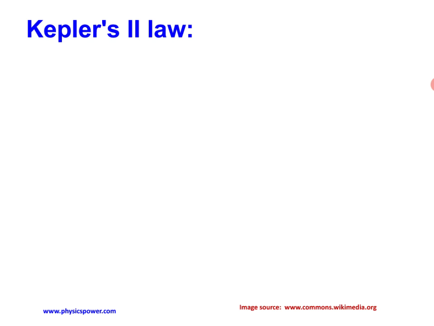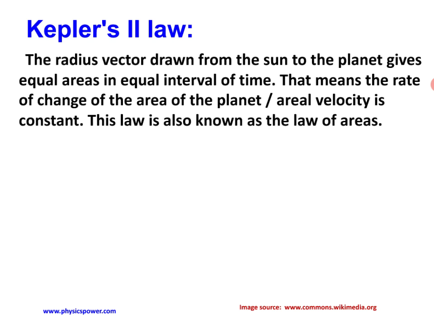Next, according to the second law, every planet is revolving, and in a particular interval of time it covers the same area. If you analyze systematically, the radius vector drawn from the sun to the planet gives equal areas in equal intervals of time. That is also known as areal velocity, the rate of change of area, which is constant. In classical mechanics, the rate of change of displacement is velocity; here the rate of change of area is the areal velocity.